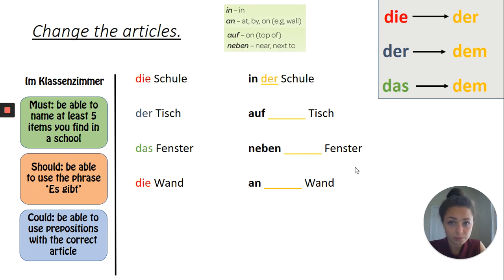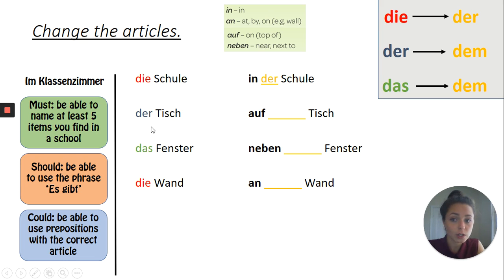Okay, so all I would like you to do now is to change the articles. I've given you the items of vocab on the left-hand side here, and I have color-coded the article for you as well, so you know exactly which one to look at. Here we have got some prepositions for you. If you want to know what they mean, you've got them up here in that little box. Okay.